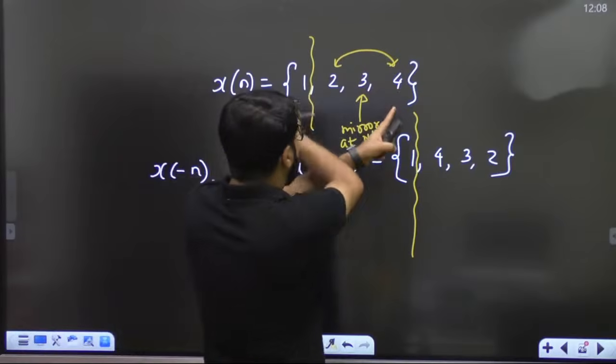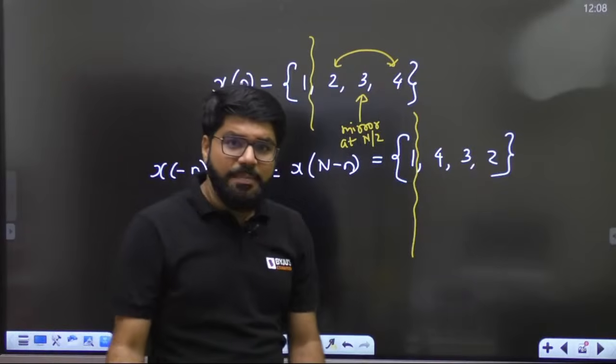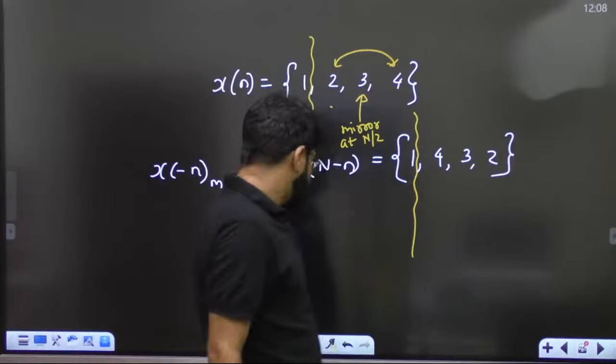So just swap 2 and 4. You get the answer. Did you understand? Just swap 2 and 4. You get the answer.